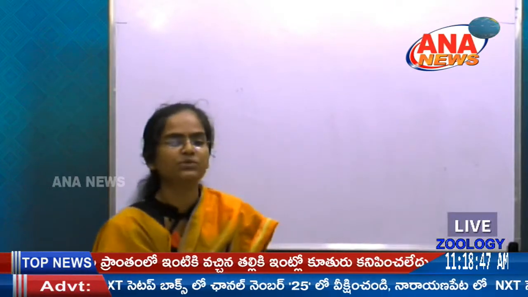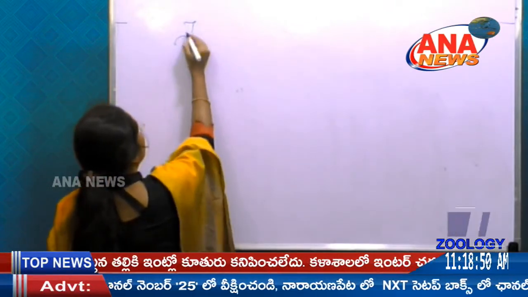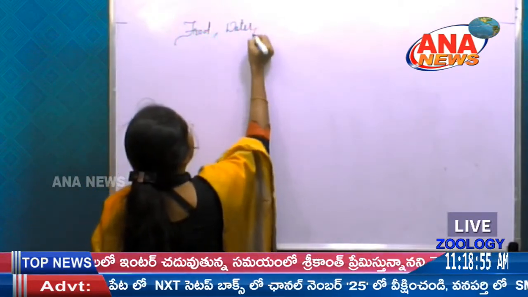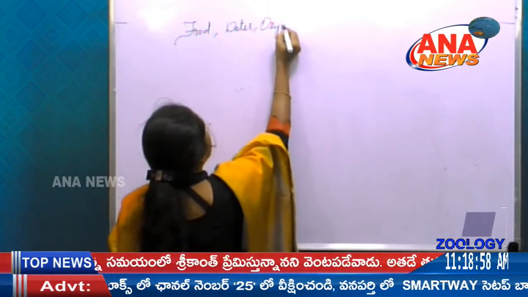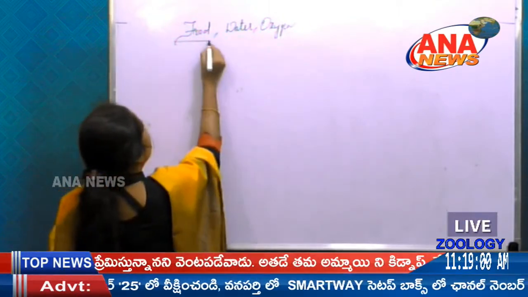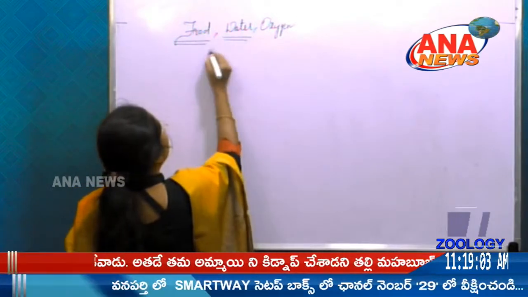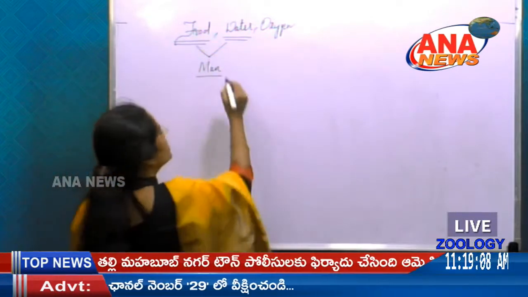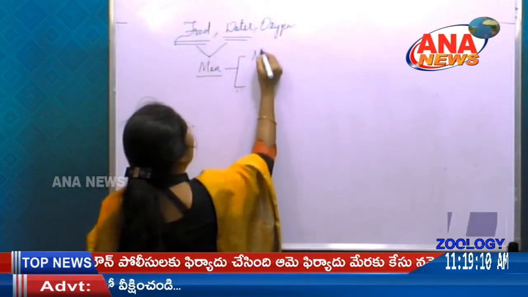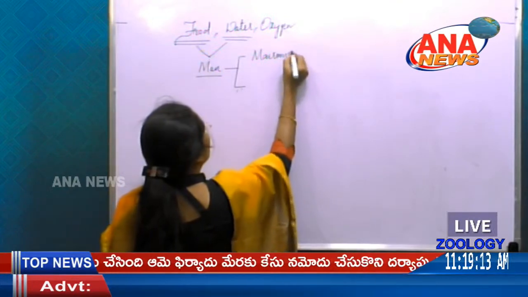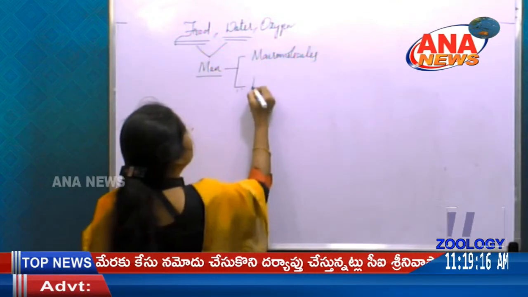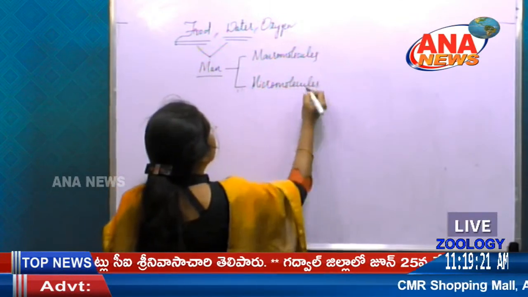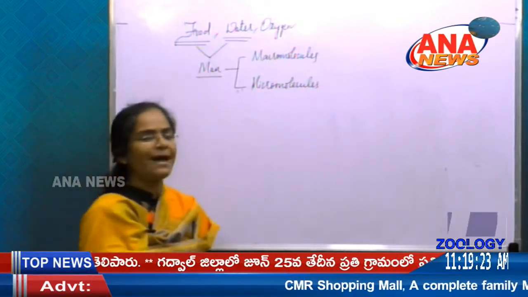So any organism to survive, they need food, water and oxygen. So the food particles and water particles can be taken by the organism in many forms. So it may be macromolecules or it may be micromolecules. So what are the macromolecules here?